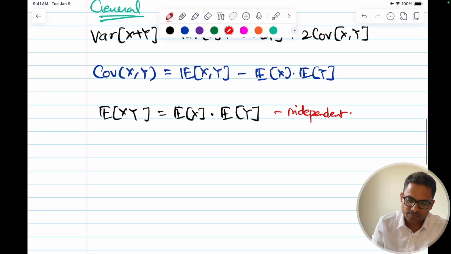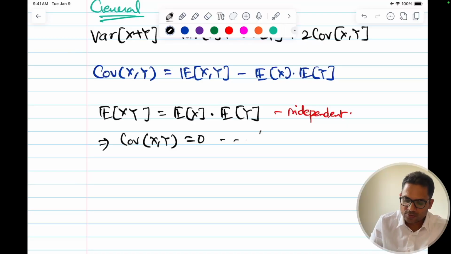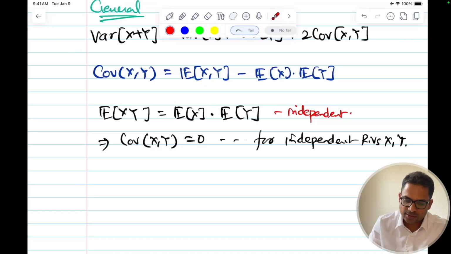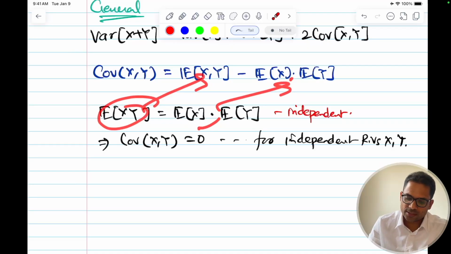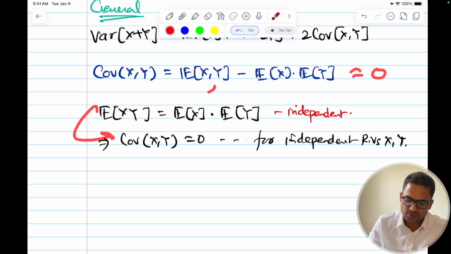So what does this mean? This implies covariance of x comma y will be 0 for independent RVs x comma y, because expectation of xy and expectation of x into expectation of y are both equal, so this will become 0.